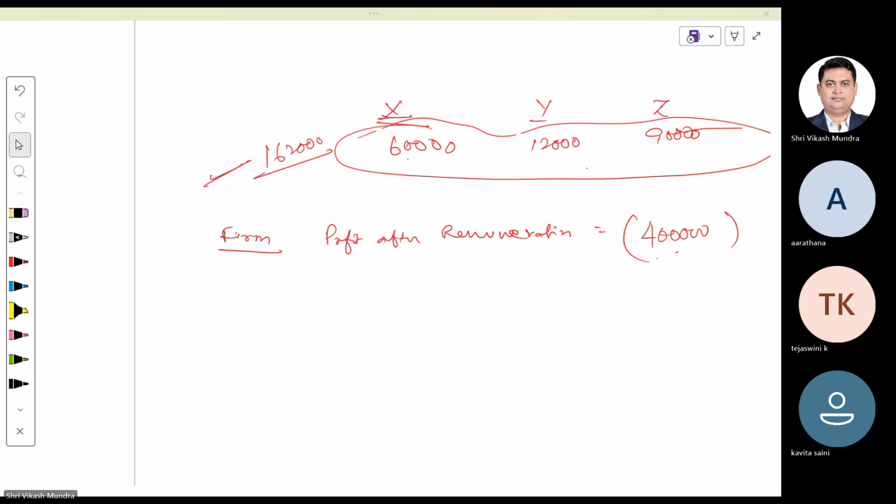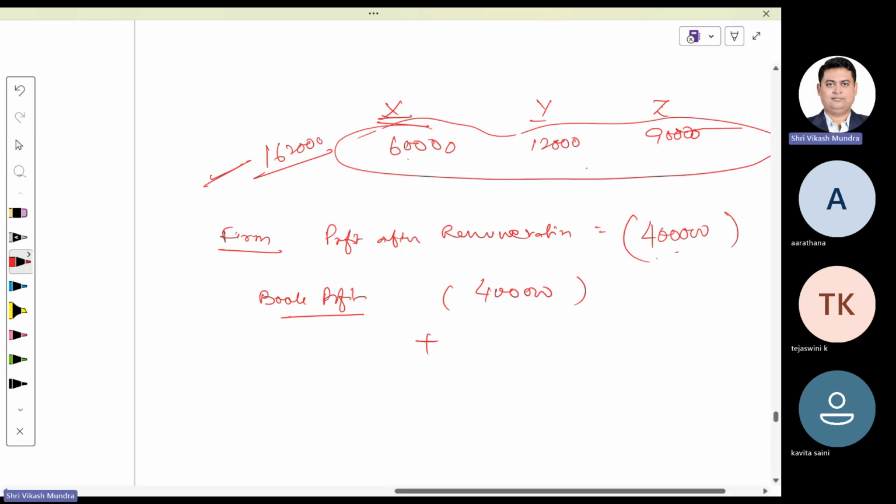Anyone? Okay. Again, we are required to calculate our book profit. How to calculate book profit? We will consider profit after remuneration, that is negative 4 lakh. We will add remuneration paid to partners. Again, the net result of this would be negative 2,38,000. Agree or disagree?